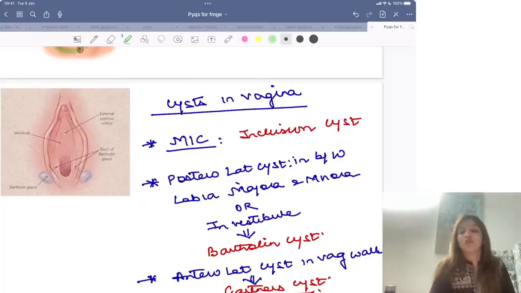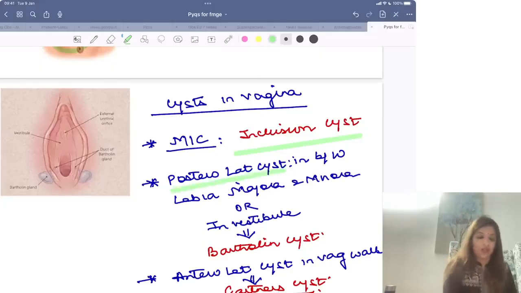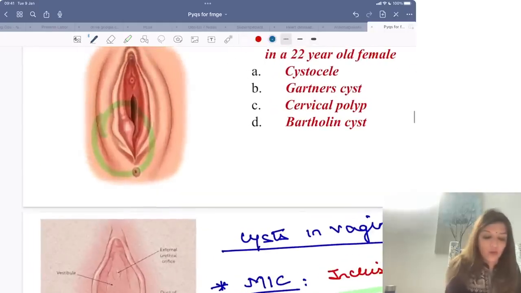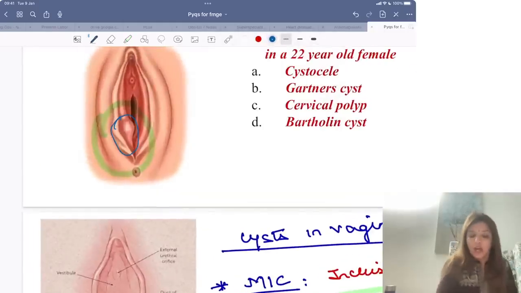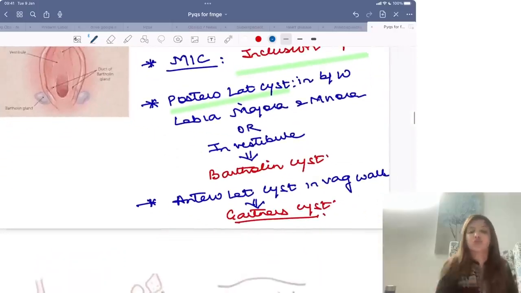Most common cyst which you get in vagina is inclusion cyst. Now, if you are getting a cyst between labia majora and minora or inside the vestibule and it is posterolateral, do you see over here? This swelling over here is on the posterior side and on the lateral side. Posterolateral अगर cyst मिल रही है, that's a Bartholin cyst.